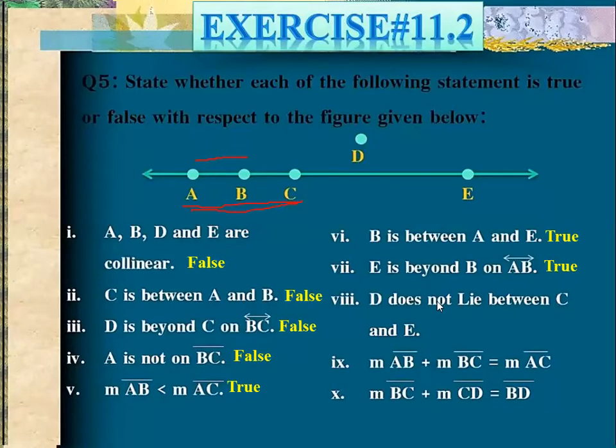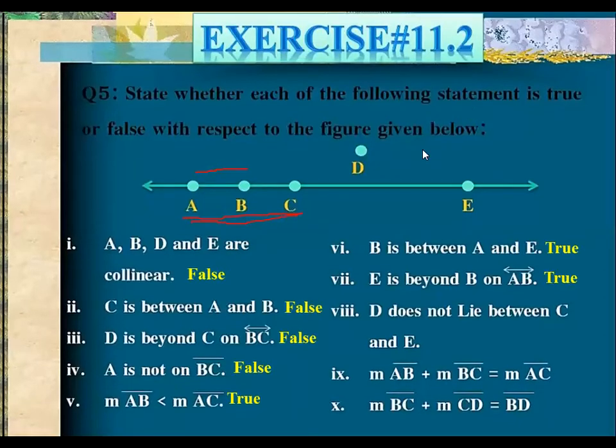Now move on to the next one. D does not lie between C and E. This is your D, and this D does not lie between C and E. For the concept of betweenness, you must have collinear points. So it is true.